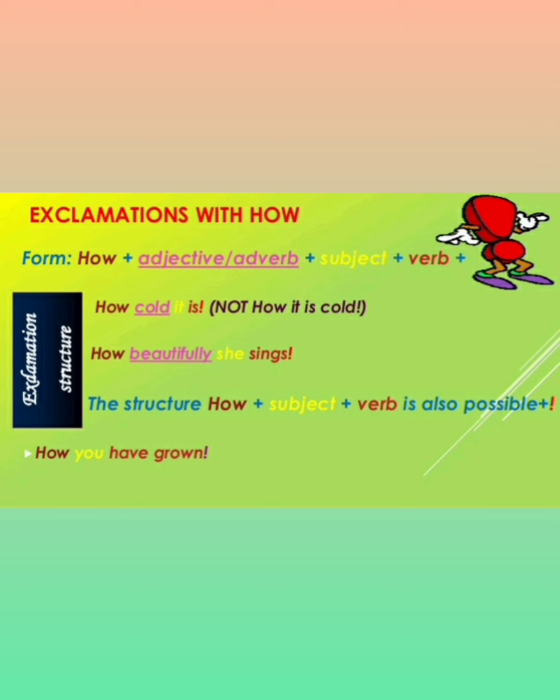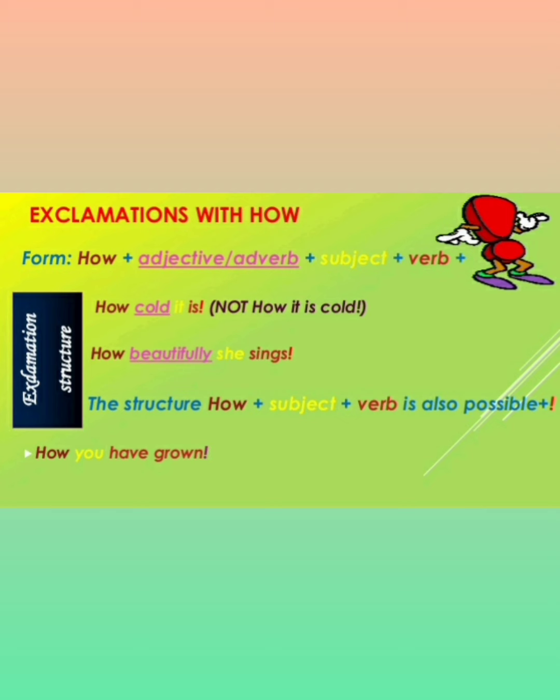Now exclamations with how. How plus adjective or adverb plus subject plus verb. "How cold it is!" You cannot write "how it is cold." "How beautifully she sings!" The structure will be like that. How plus subject plus verb is also possible, and at the end you have to put an exclamation mark.